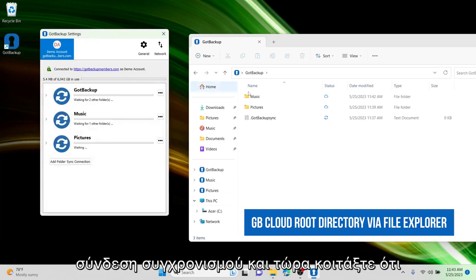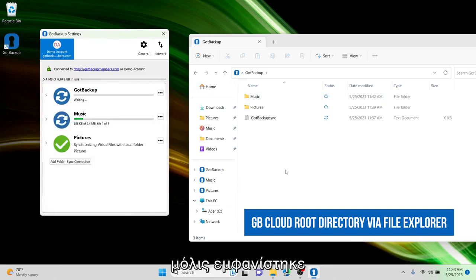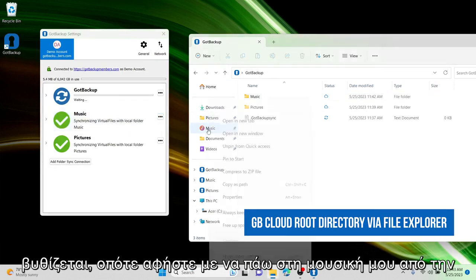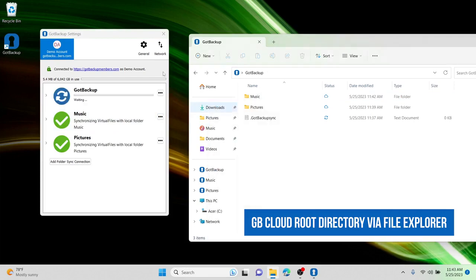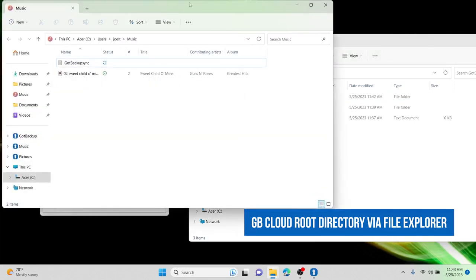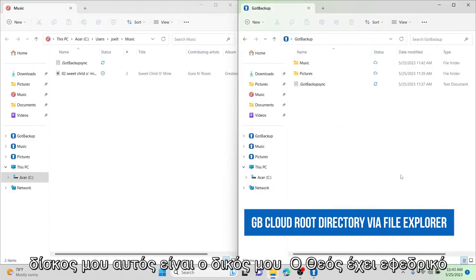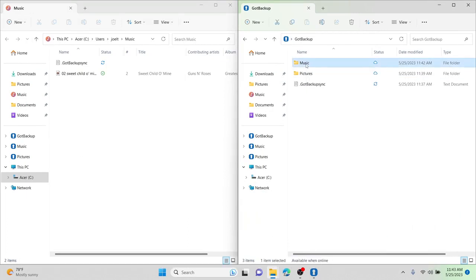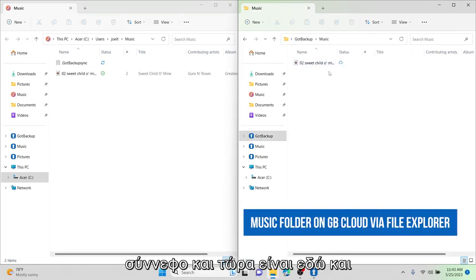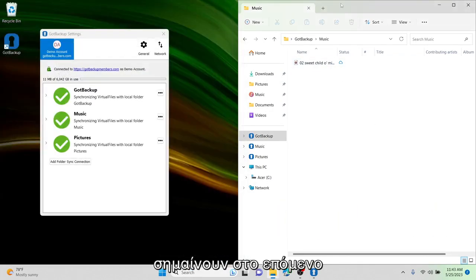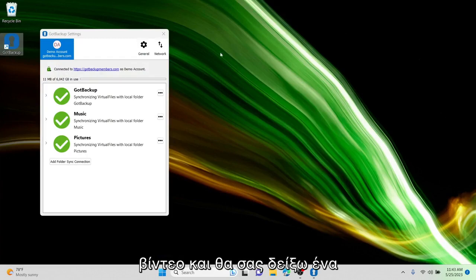And now, look at that, it just popped up. Now it's syncing. So let me go to my music on my hard drive side. This is my hard drive. This is my GotBackup cloud. And now here it is, right here and right here. And then we'll talk about what these mean in the next video. And actually, let me show you one more thing.